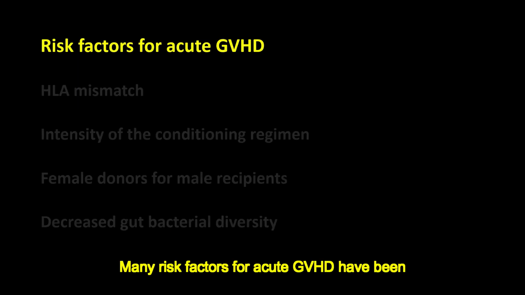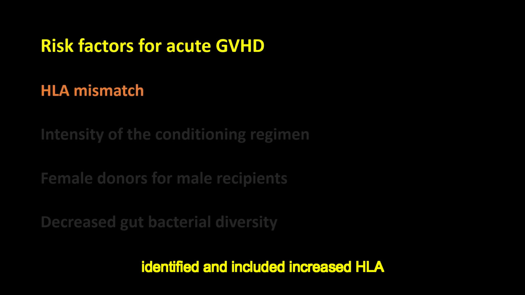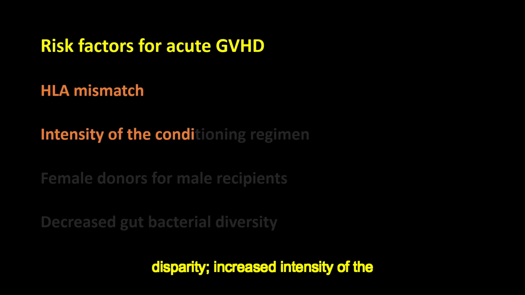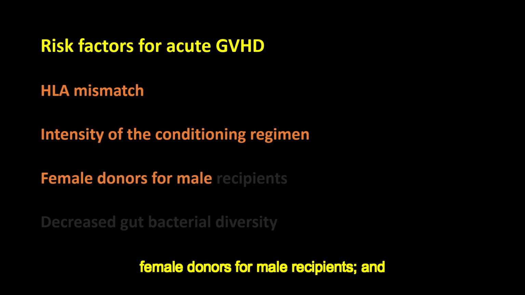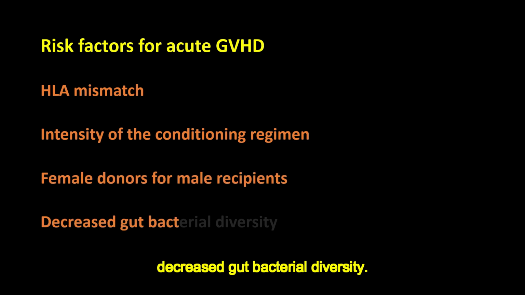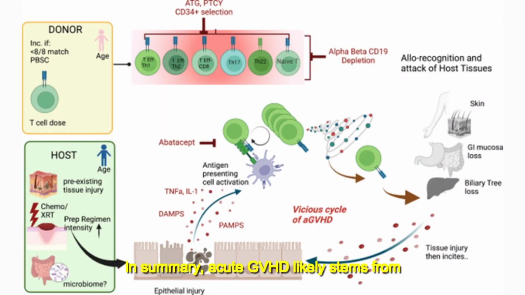Many risk factors for acute GVHD have been identified, and include increased HLA disparity, increased intensity of the conditioning regimen, female donors for male recipients, and decreased gut bacterial diversity. In summary, acute GVHD likely stems from tissue injury, inciting a pro-inflammatory milieu with host antigen presentation, T cell activation that includes many CD4 positive subsets, and a vicious cycle of T cell produced pro-inflammatory cytokines that induce ongoing tissue damage.